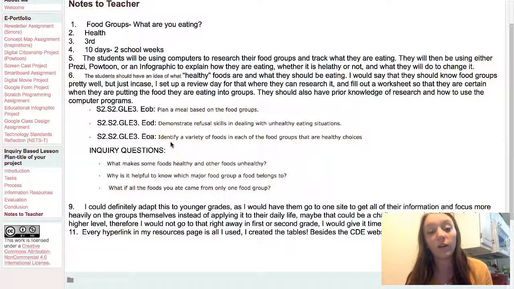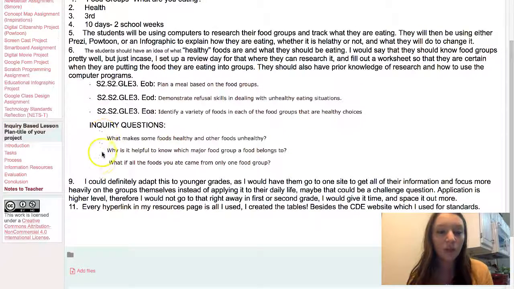And then I also put some standards. The most important one, though, is to identify a variety of foods in each food group that are healthy choices, and dealing with unhealthy eating solutions, and planning your meals based on food groups. I did some inquiry questions, which I want them to find out on their own using the technology, which is: what makes some foods healthy and unhealthy, why is it helpful to know major food groups, and what if all the foods you eat come from only one food group. So the importance of having a balanced diet.